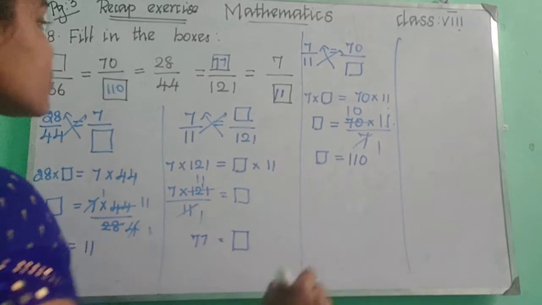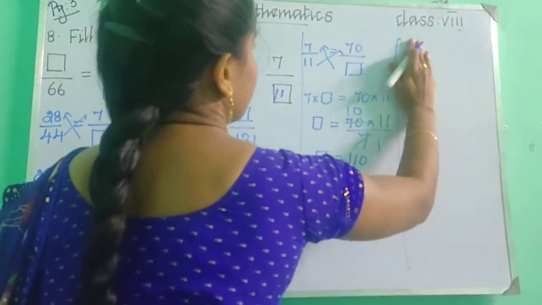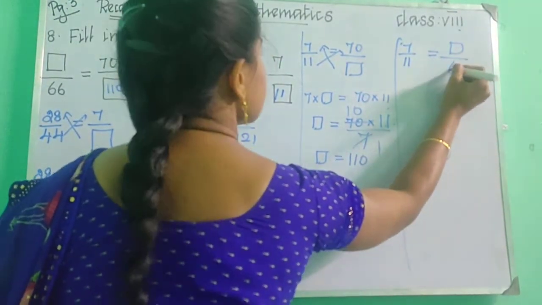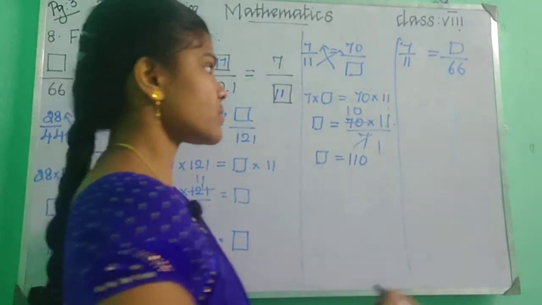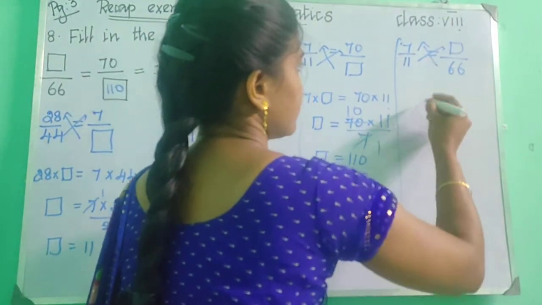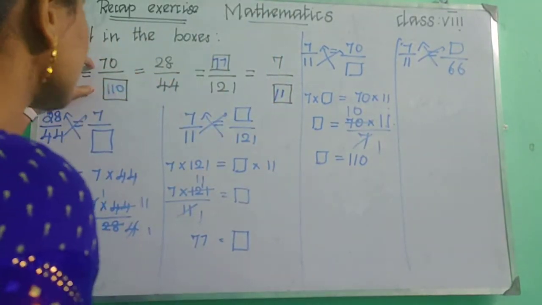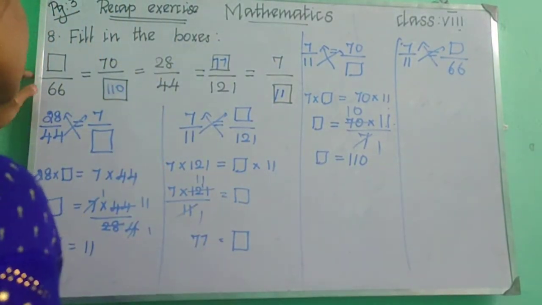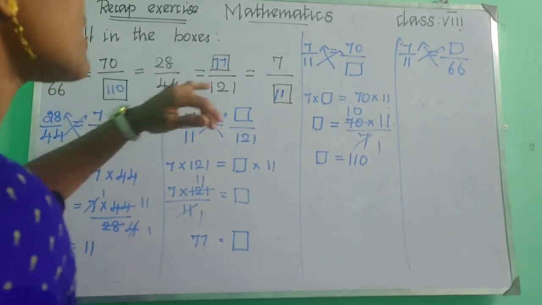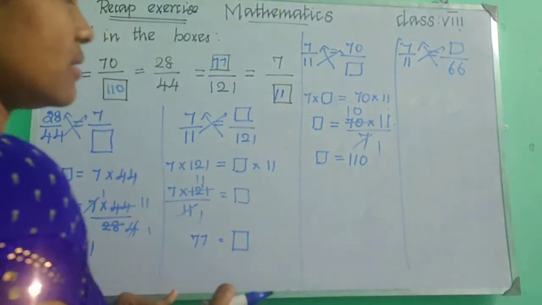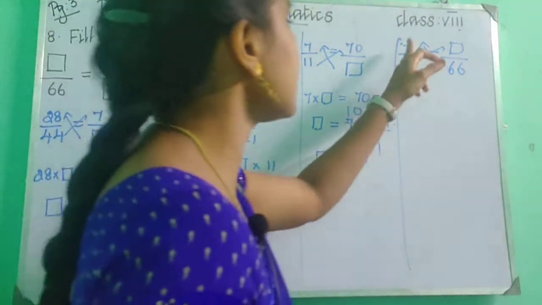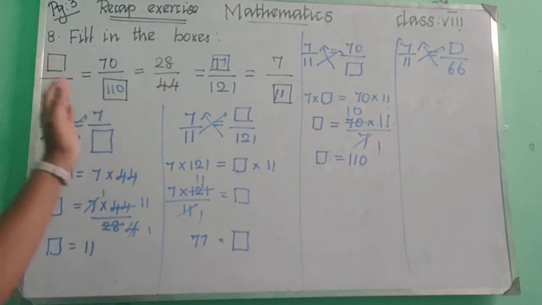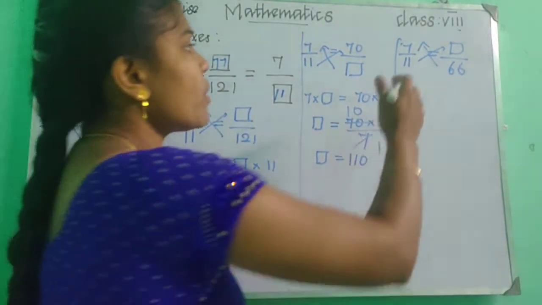So, 7 upon 11 equal to box upon 66. How will you find? The same cross multiplication method. We can use any of the boxes. We can choose 70 upon 110. Simply we are choosing 7 upon 11 because it was very easy, multiplying with 7 and 11. Children, we can choose any of these terms. So 7 upon 11.